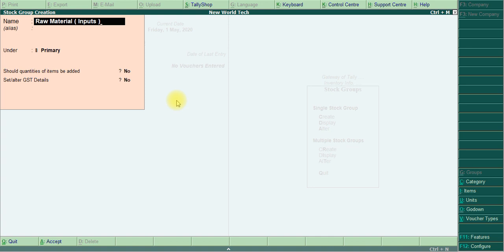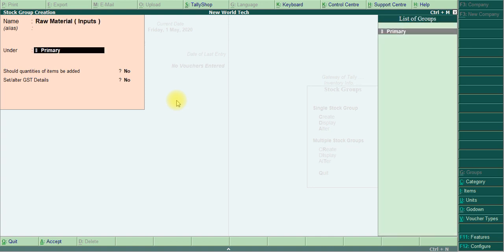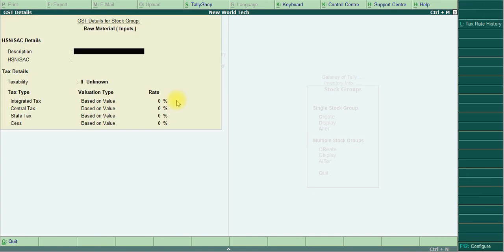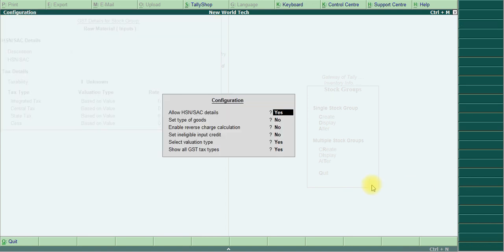The name is raw material inputs. Under group is primary. I use quantity of item to be ordered is no. The set or alter GST details I give yes. Here we can see the HSN details and taxability, and also all the tax rates easily. If in case you can't see this full detailed area, you press F12. Here I give the demo. I press F12 here.